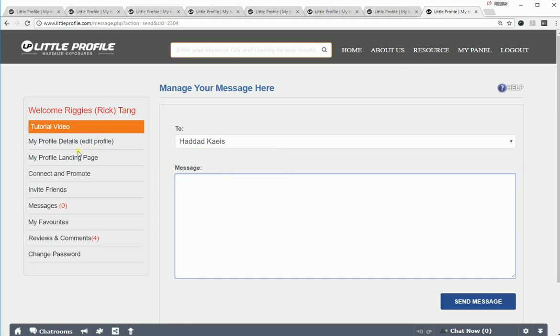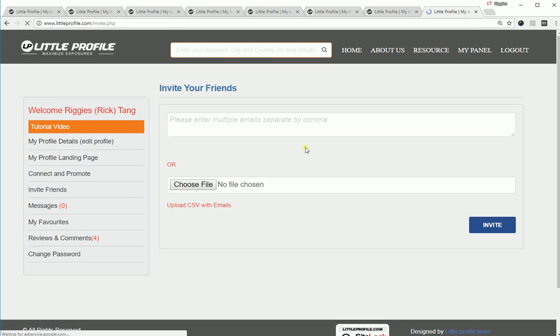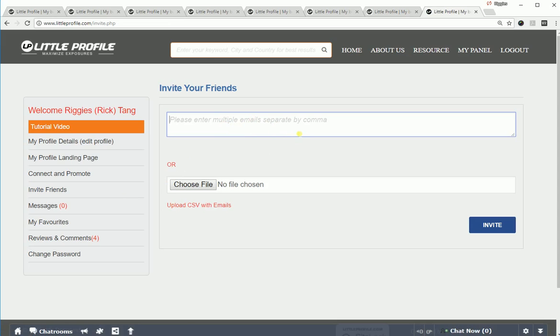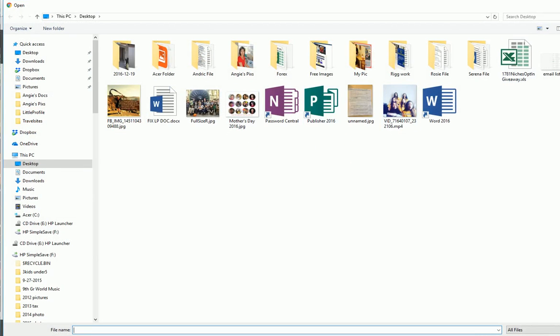The next one is invite friends. Right here you can enter your friend's email address, and if you have a spreadsheet list of all your contacts, you can upload it from here.